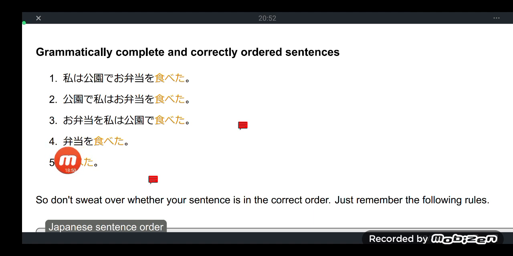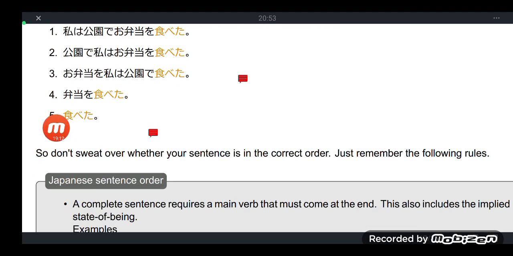But this implies that obviously the subject is most likely watashi, or I. Bento wo tabeta. And probably the speaker opted not to disclose in what kind of place he or she ate the obento. And the shortest one among the 5 sentences here: tabeta.